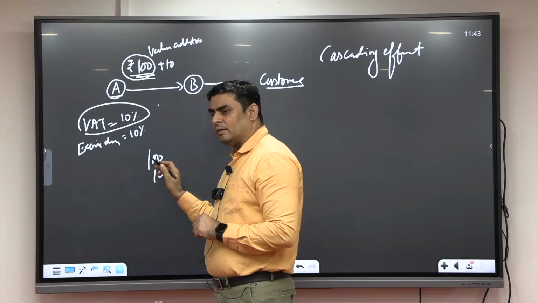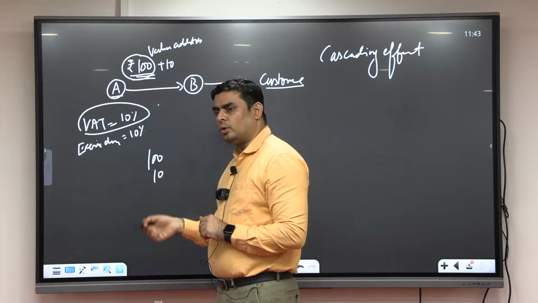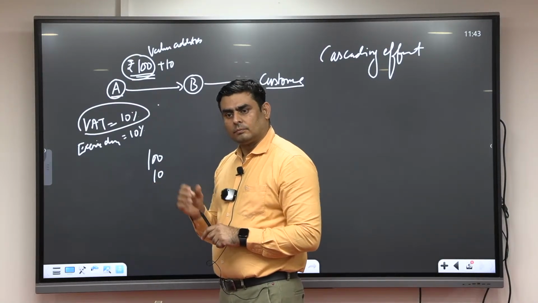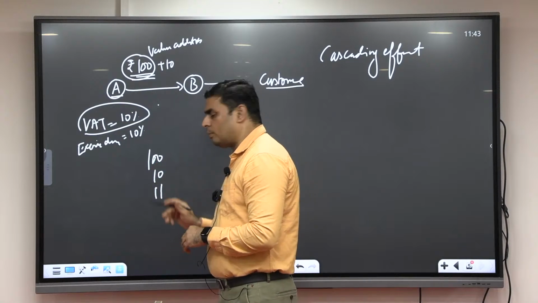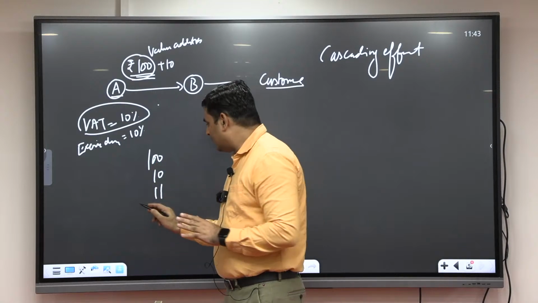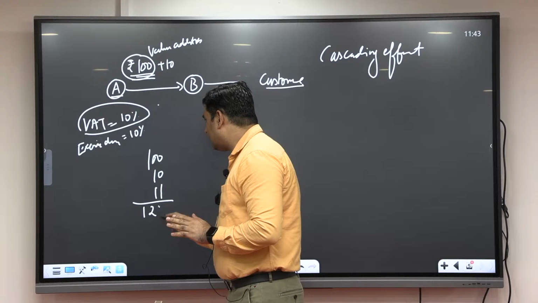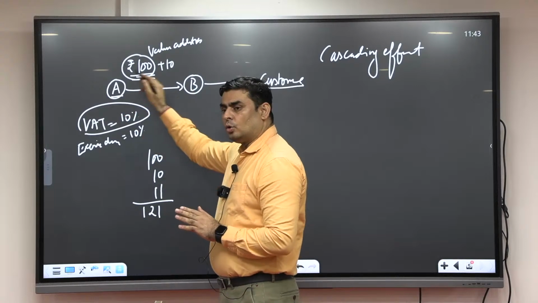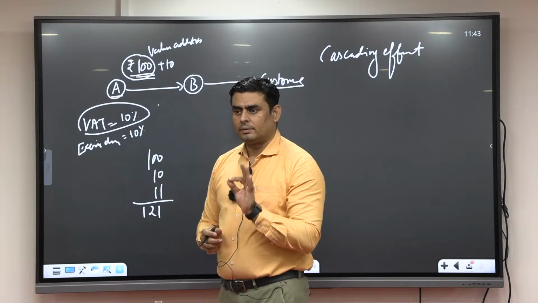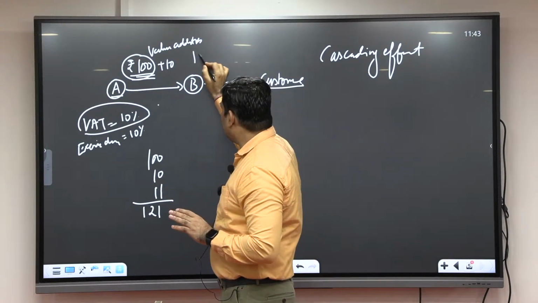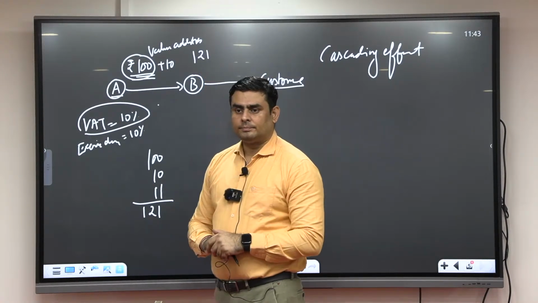Rather than calculating the VAT on this valuation, you are going to calculate the VAT on 110. And this is why VAT becomes 11 rupees. So the total amount paid by B to A is 121. Fine. So now he paid 121.